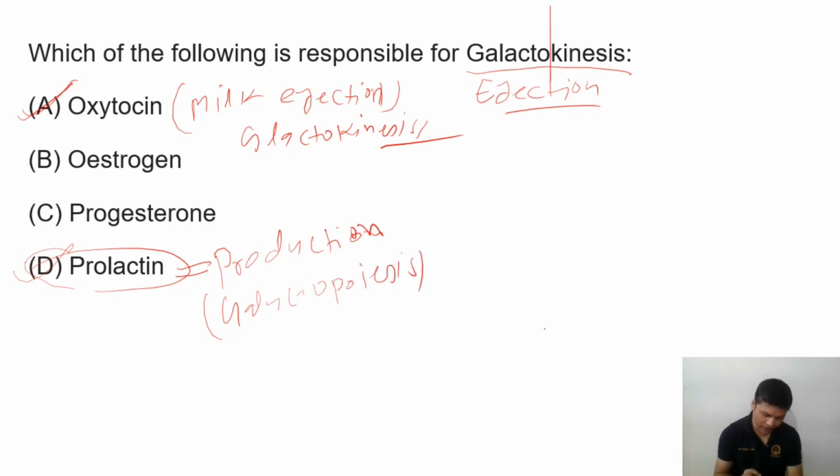So clear? So milk ejection or galactokinesis, kinesis means milk ejection, so its responsible hormone is oxytocin, and milk production, or galactopoiesis, is the function of prolactin. Let's discuss the next question.